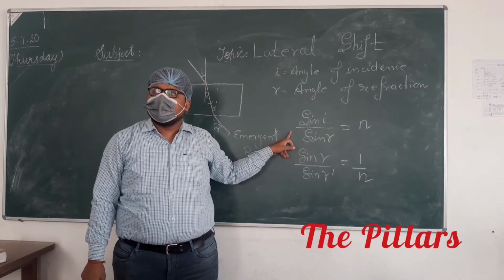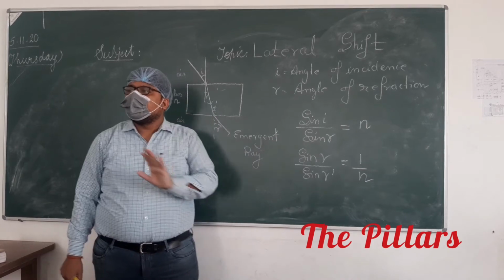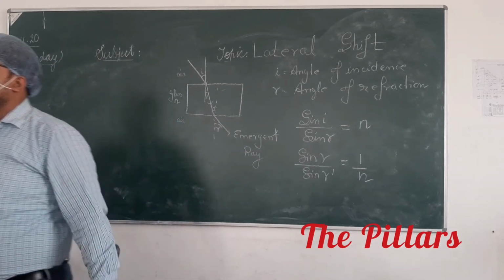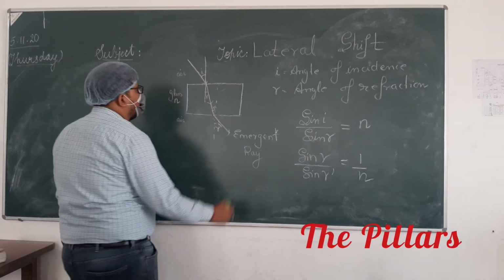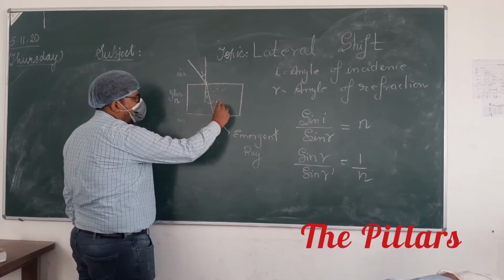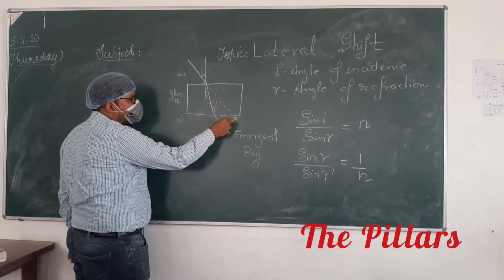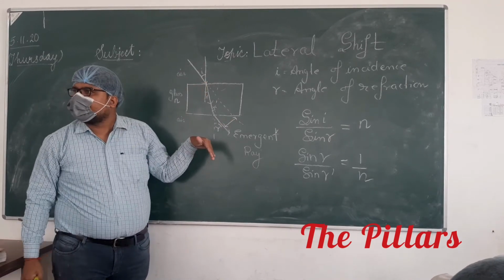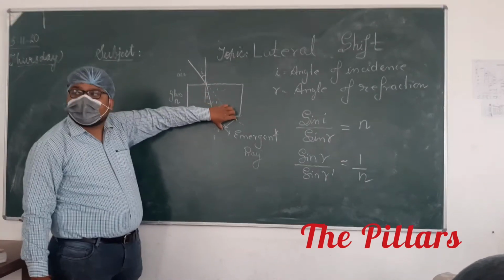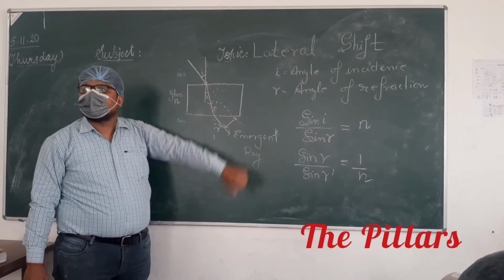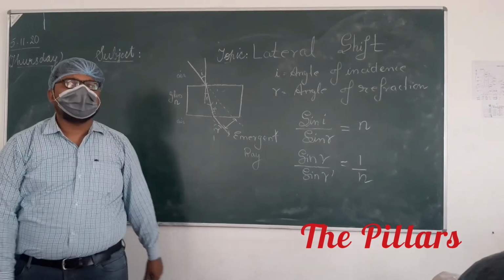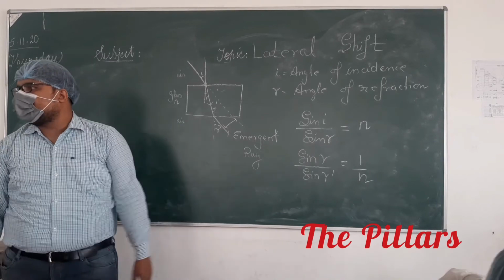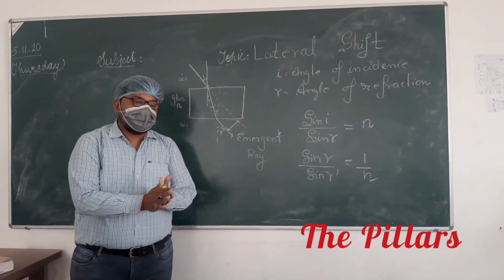Lateral shift. Why is that called lateral? This is the shift of the incident ray from its original path. Yes or no? So this length is called lateral shift. The calculation is not important for you right now.